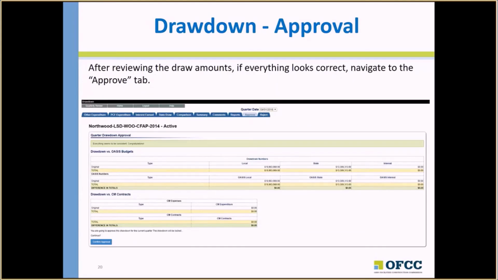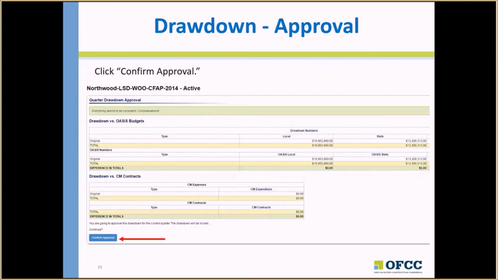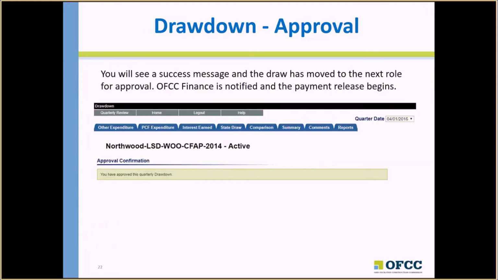After reviewing the draw amounts, if everything looks correct, navigate to the Approve tab. Click Confirm Approval. You will see a success message, and the draw has moved to the next role for approval. OFCC Finance is notified, and the payment release begins.